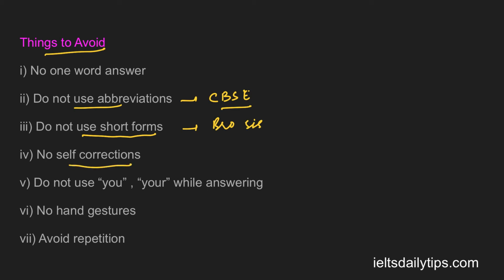No self corrections. If you feel that you have made some mistake while answering the question, do not correct it. Then next is do not use you, your while answering. You don't have to point toward the examiner like you, yours. You just don't use all these words while answering the questions.